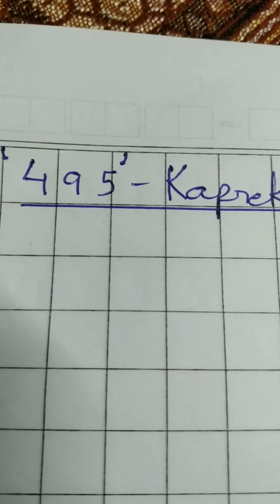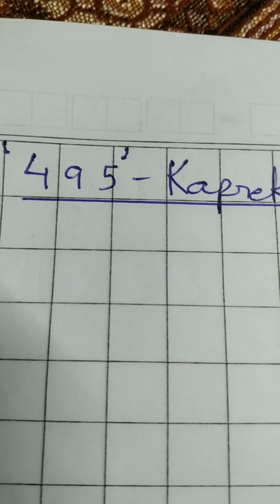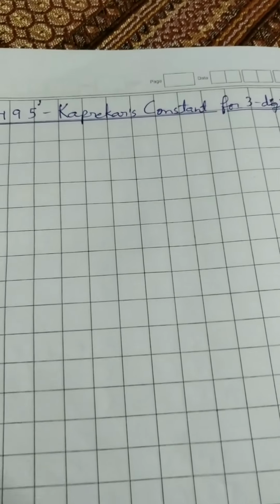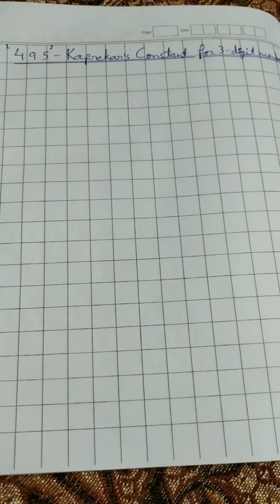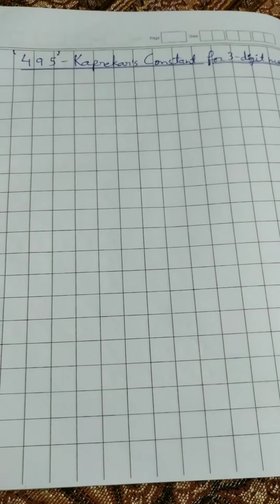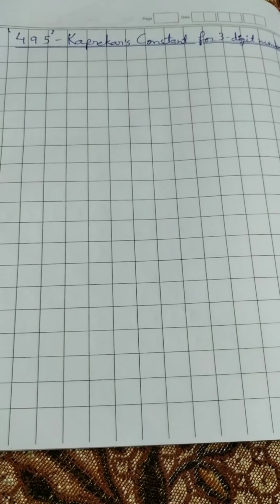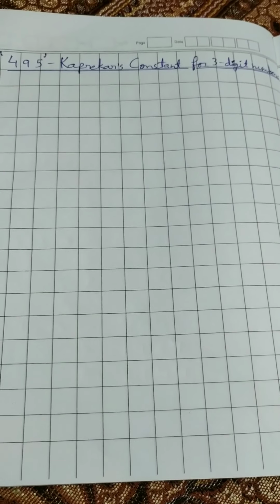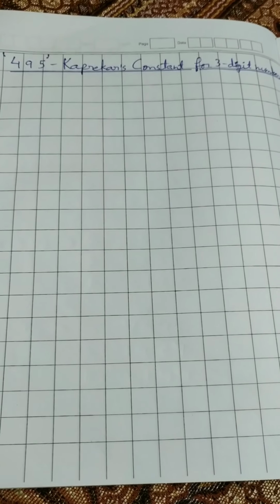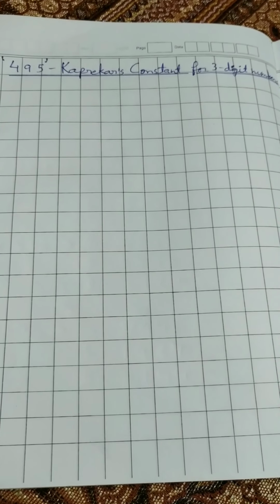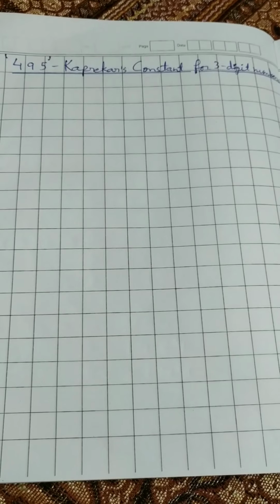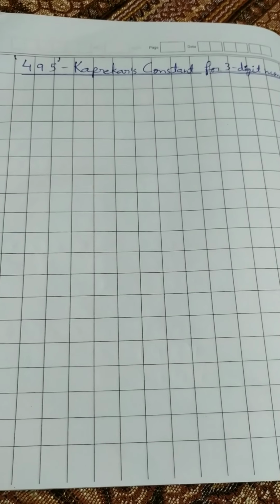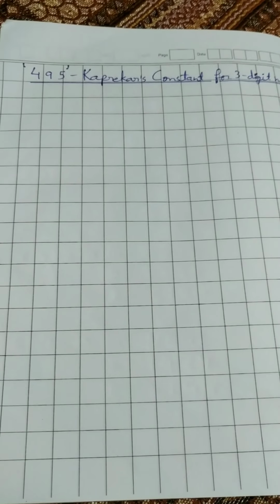495. One more mysterious number. In my previous video, I told you about Kaprekar's constant for 4-digit numbers, which was 6174. For 3-digit numbers also, we have a Kaprekar's constant, which is 495. Let us see the magic of 495 with the help of an activity.